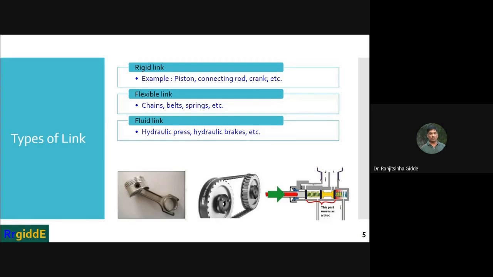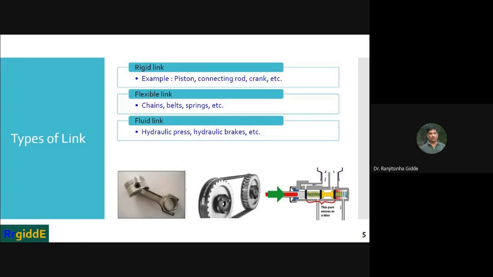Then brakes, which are used to stop the vehicle, are another example of the fluid link. Their motion is transmitted through pressure or in some cases through compression. So there are three types of link.